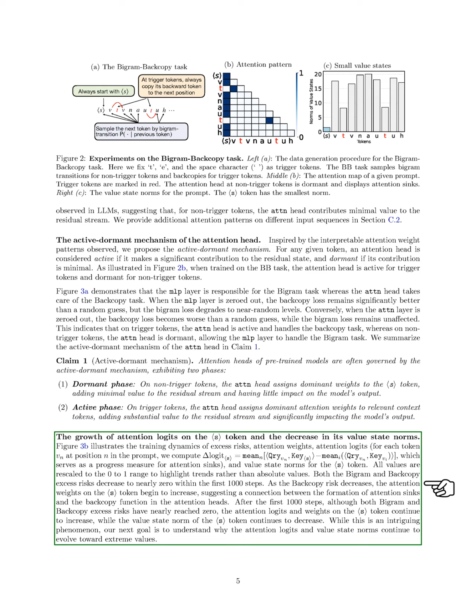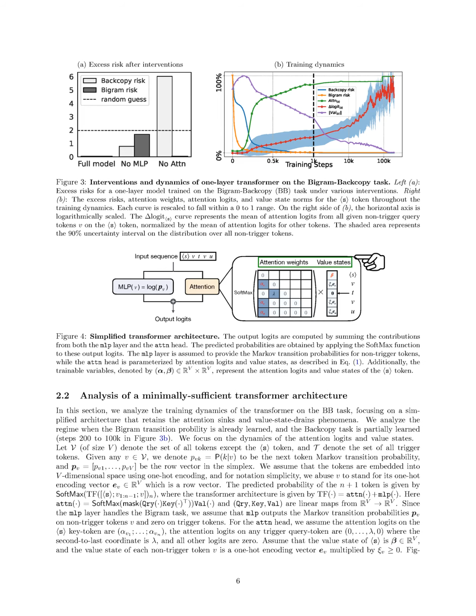Section: Analysis of a minimally sufficient transformer architecture. In this section, we analyze the training dynamics of a transformer model on the BB task, focusing on a simplified architecture that includes key features like attention sinks and value state drains. We examine the scenario where the bigram transition probability is learned, and the backcopy task is partially learned, specifically between steps 200 and 100,000. Our focus is on the behavior of attention logits and value states.